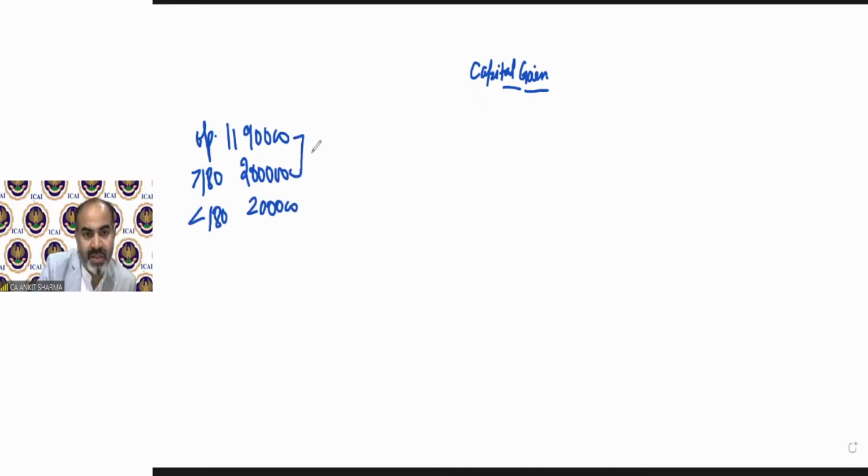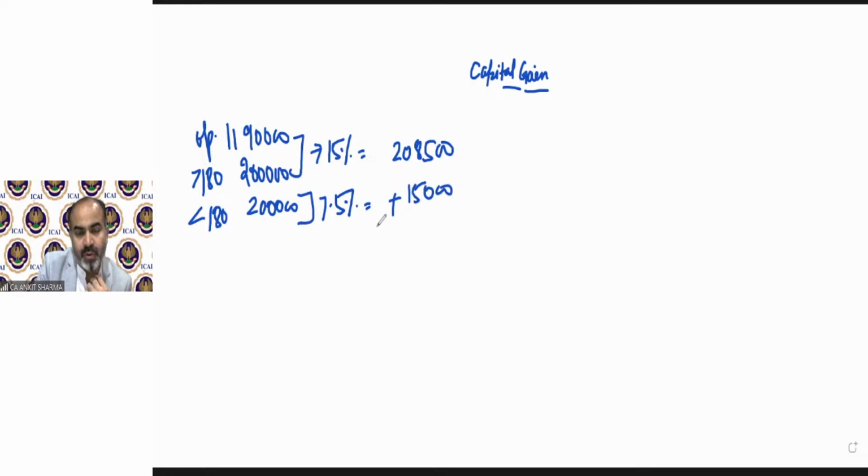On these two assets, depreciation is going to be calculated at the 15% rate. That will come to 2,08,500. And this one is going to be calculated at the rate of 7.5%. That will be 15,000. So total depreciation as per income tax will be this.